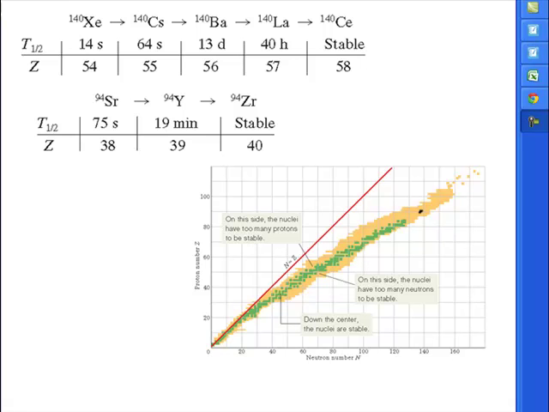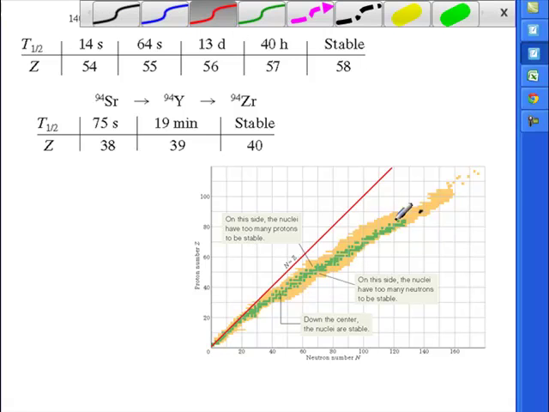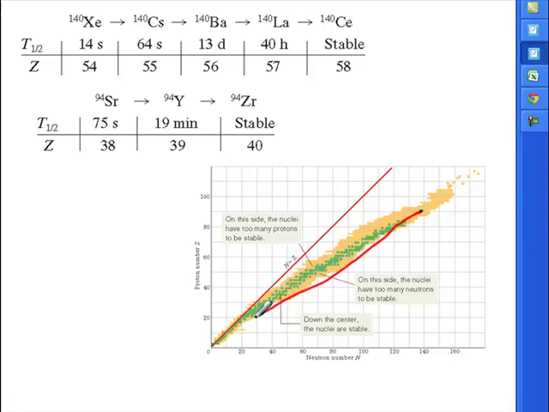But if we're cutting both in half, we're following essentially a straight line from here back to the origin, which brings us well down onto this side of the line of stability. Remember, the line of stability is bending over here. By cutting in half, we're going straight back along a straight line and end up on the right side of the line of stability, where we have too many neutrons. So the natural tendency is for those neutrons to decay into protons by beta decay to get us back onto the line of stability.